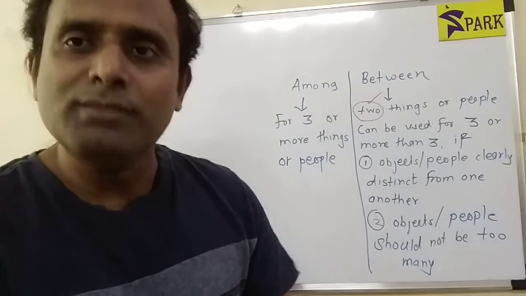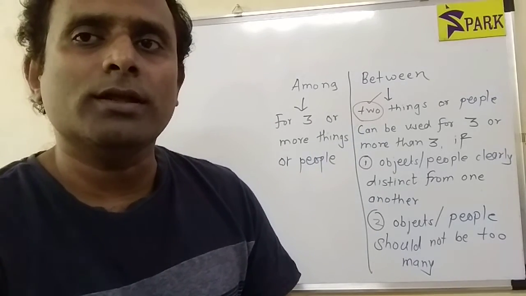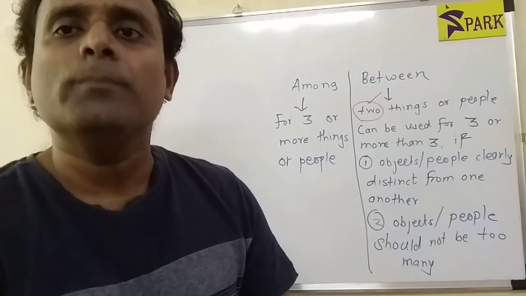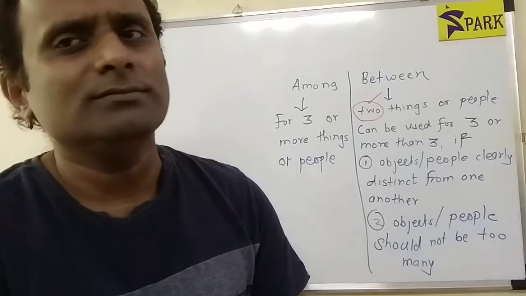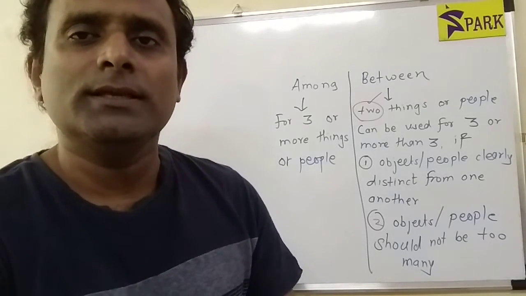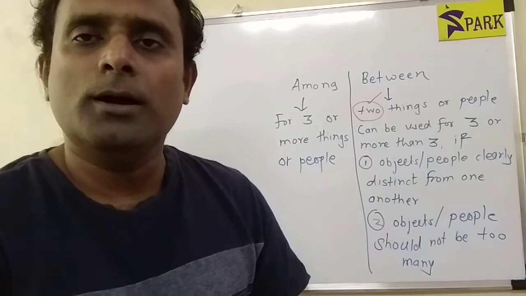So between can be used even if the objects or people are more than two, even if there are 3, 4 or more, if those objects and people are distinct from each other and their number is not too many. So even then we can use the word between.